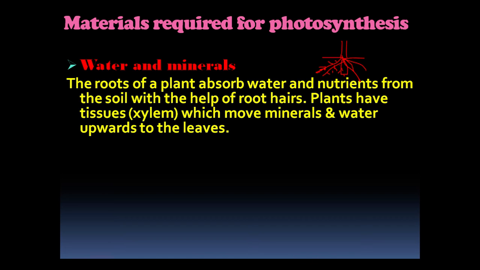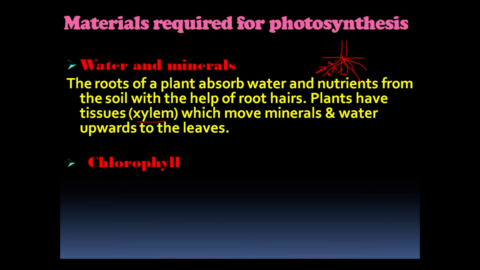There are also small tubes called xylem, which absorb minerals in water and transport them to the leaf. Another tube called phloem transports food to other plant parts.